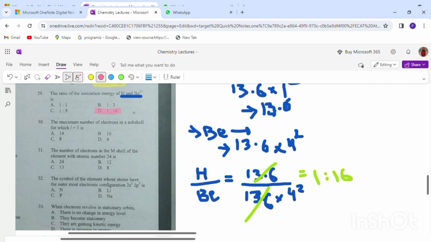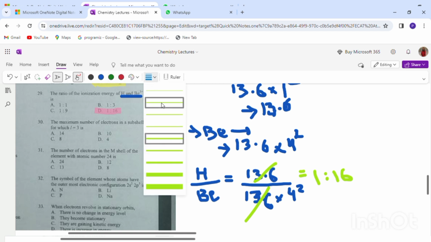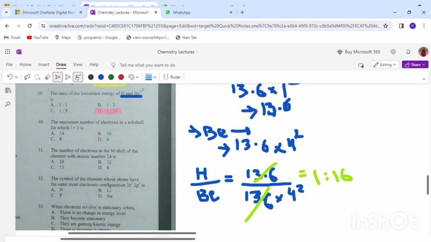The maximum number of electrons in a subshell for which L is equal to 3. Here we have already discussed each and every formula, right? The formula which we'll be using here is 2 into (2L plus 1).